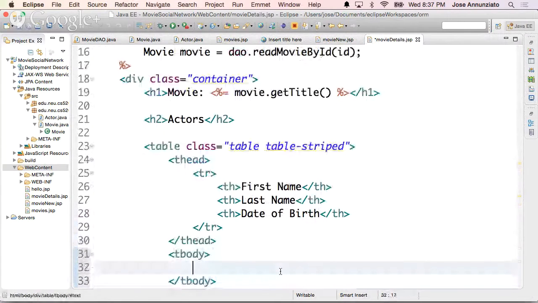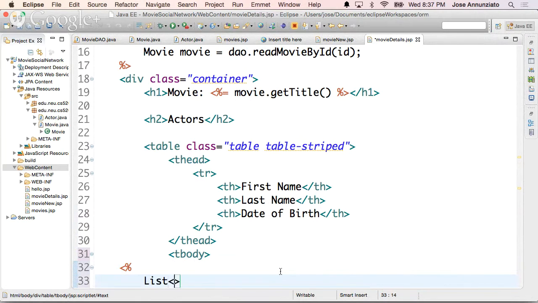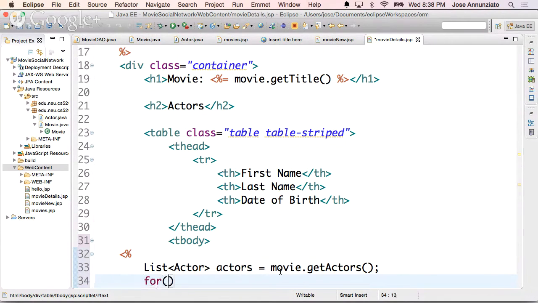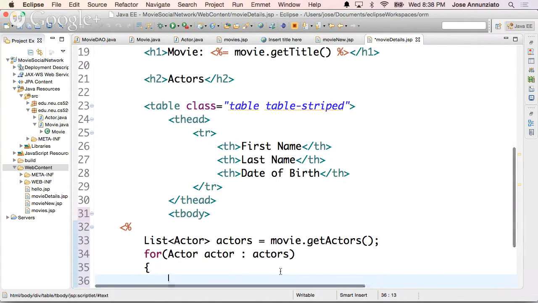we want to iterate. We want to do what? We want to iterate over the actors, right? So let's get all the actors. List actor, actors. So this is movie.getActors, right? And then go into a for loop, actor in actors, right?